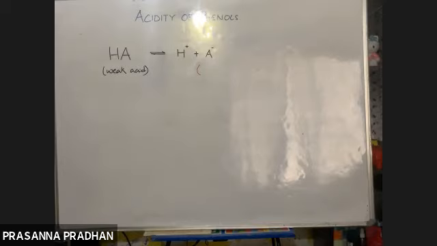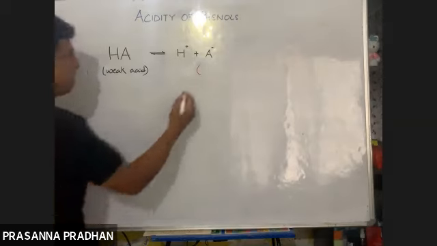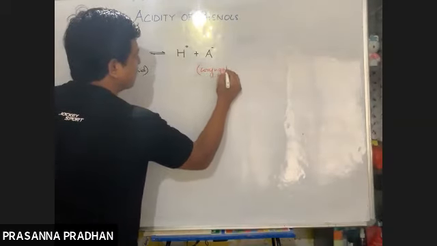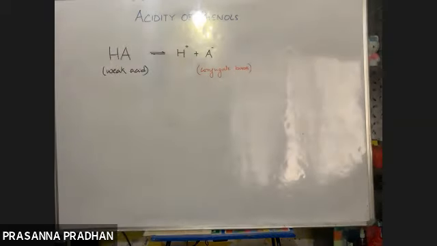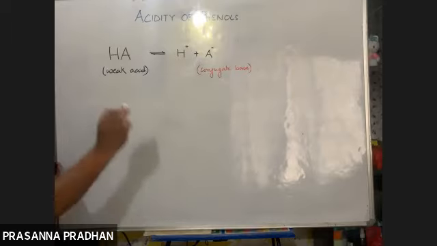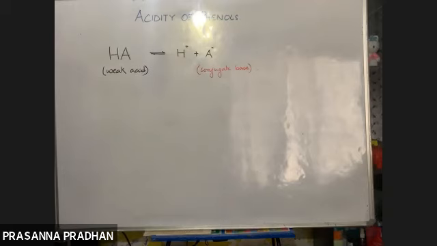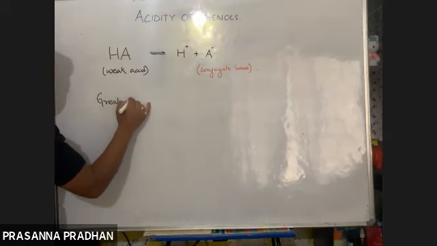After releasing a proton, the anionic part which is left is known as what? Yes, we all know that it is known as a conjugate base. So why am I teaching this again? Why are we learning this? Because there exists a relationship between the stability of conjugate base and the acidity of this acid. So how is it related? Greater the stability, greater.